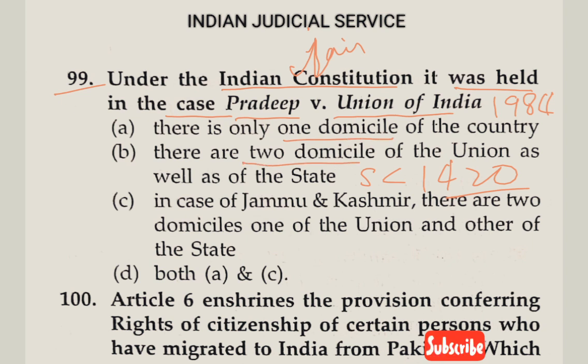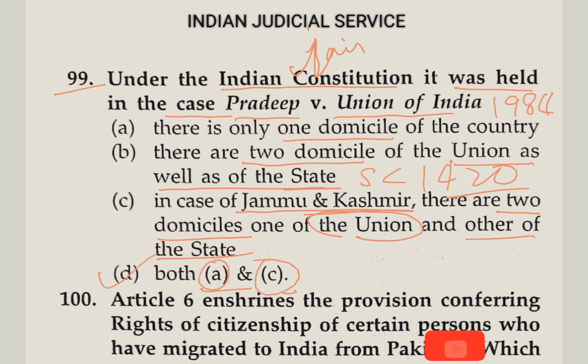Option B, there are two domiciles, of the union as well as of the state. Option C here, in the case of Jammu Kashmir, there are two domiciles, one of the union and the other of the state. And option D here, both A and C are correct. So the answer is option D, both A and C are correct.